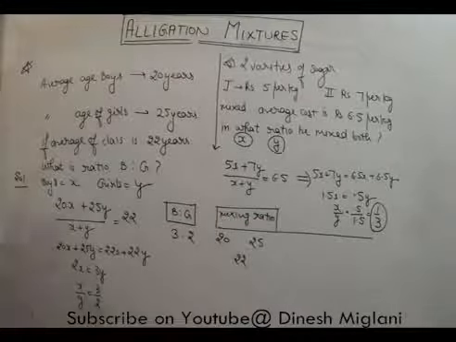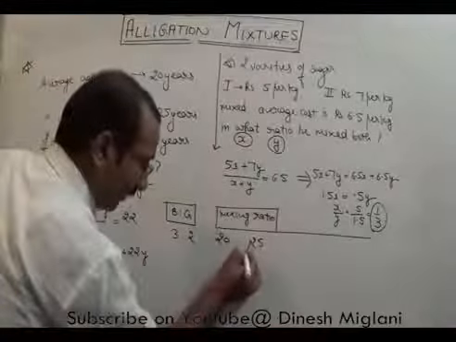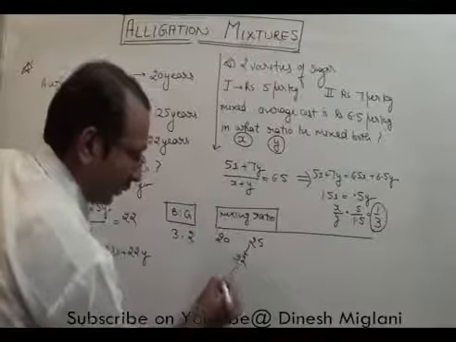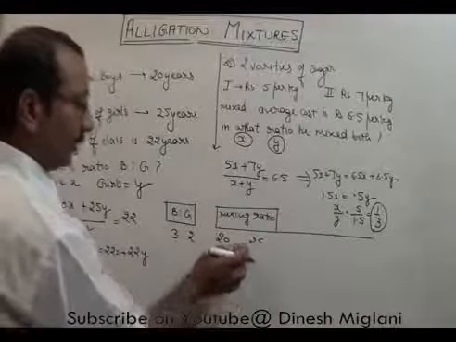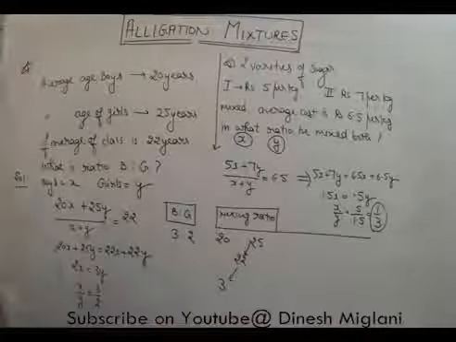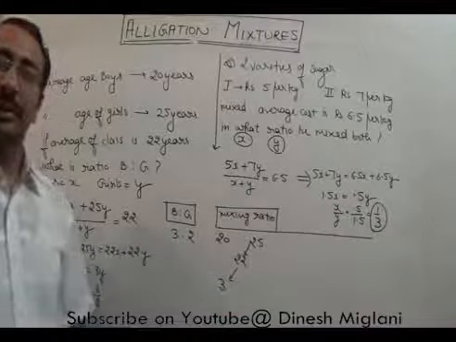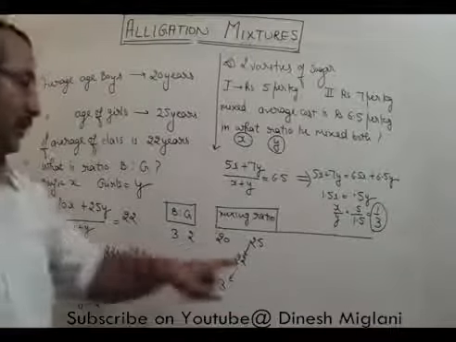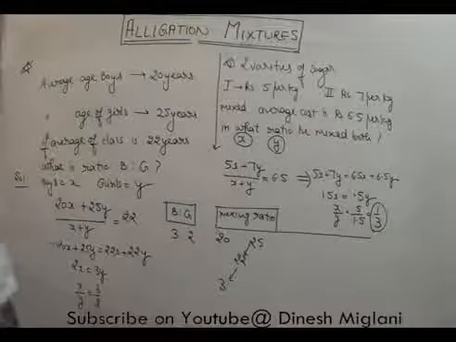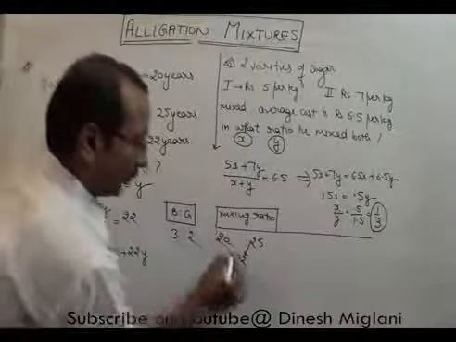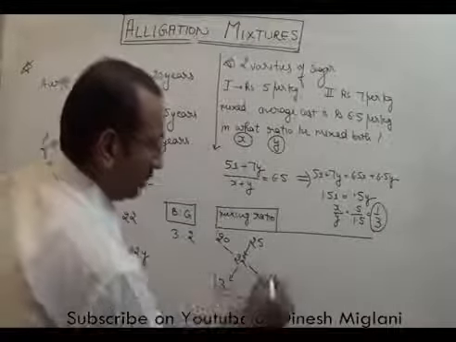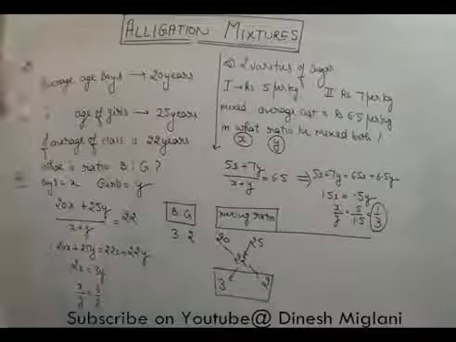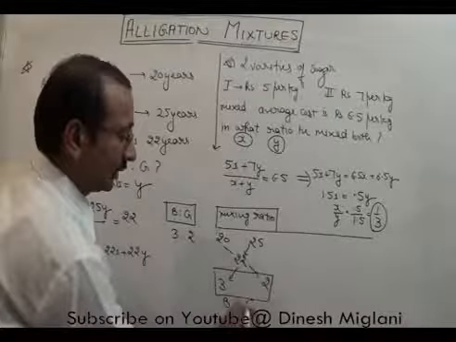For answering this, what we can do is subtract crosswise. 25 minus 22, I will get 3. This number is between 20 and 25, meaning it is greater than 20, so it must be less than 25. So first I will subtract 25 minus 22, I will get 3. Then I will subtract 22 minus 20, I will get 2. So this 3:2 is the ratio they are mixing, or we can say this is the ratio of boys to girls.